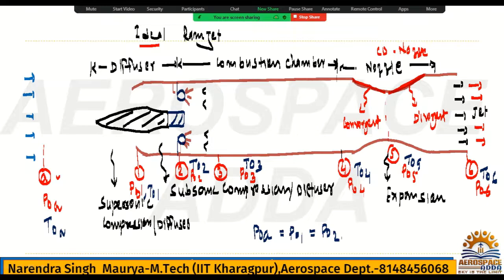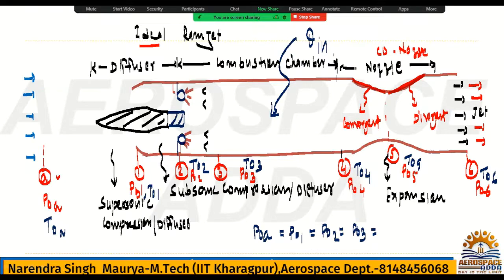Coming to the value of P naught 3, definitely nothing changes between 2 and 3. I told you there is nothing between, only a flame holder is there, so P naught 2 is also P naught 3, and P naught 3 and P naught 4 will also be the same. But because we are adding heat, total temperature will change. In the combustion chamber we are adding heat, Q in, because fuel is going to burn. So when heat is added, total temperature will change. Total pressure will not change.